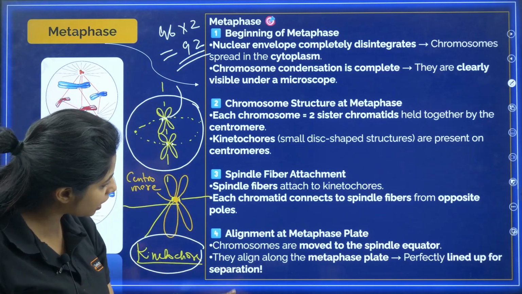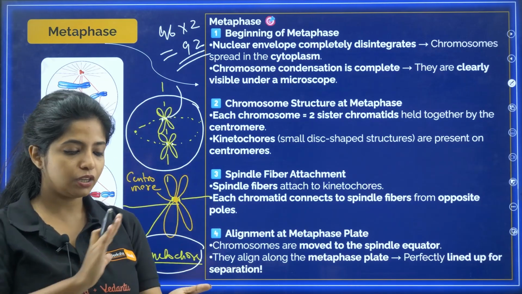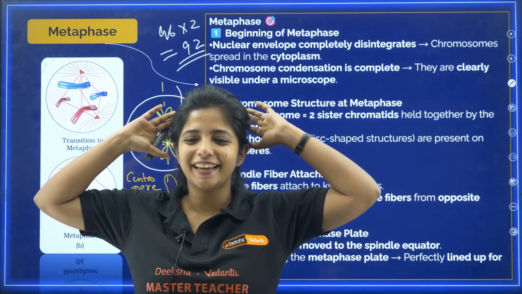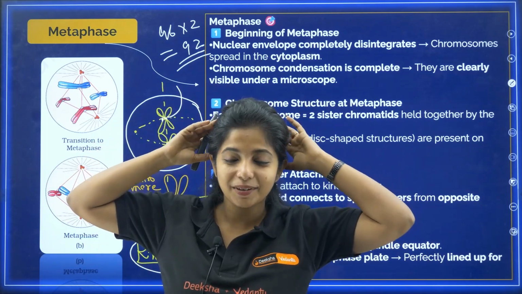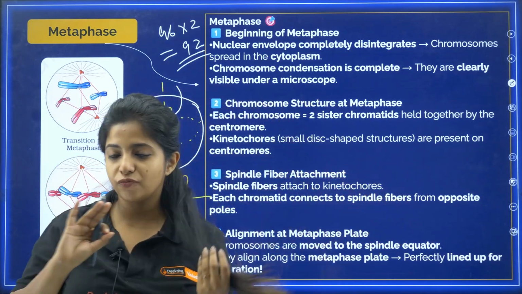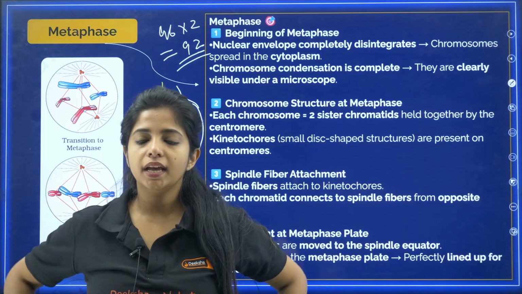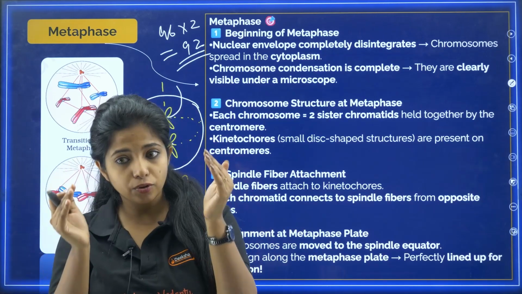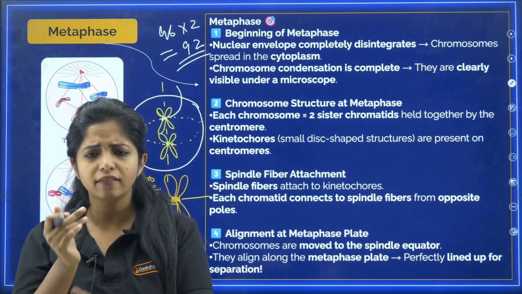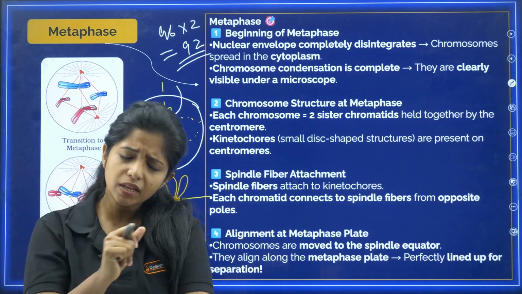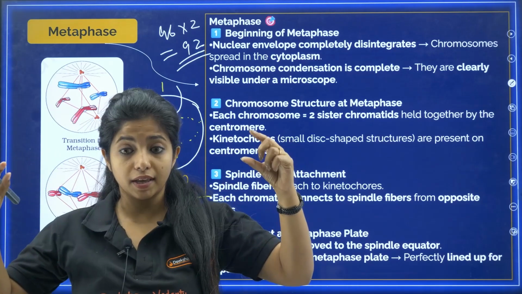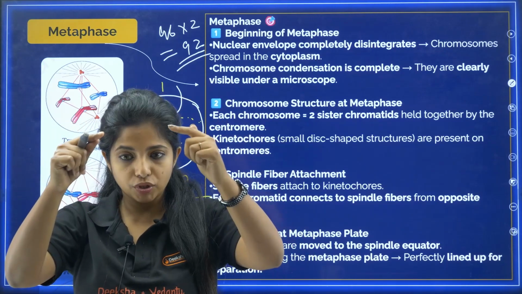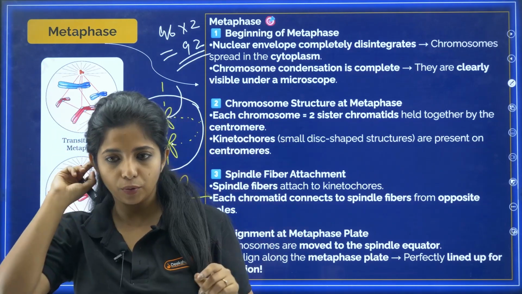So in this phase, what all things are happening? Basically, the nuclear envelope has completely disintegrated. The chromosome is finally free and completely visible. Chromosome condensation has finally taken place completely, and the chromatids are clearly visible. You have a kinetochore also, the small disc-shaped structure. The spindle fibers come together and attach to the opposite sister chromatids through the kinetochore.